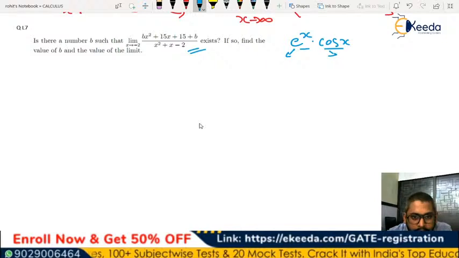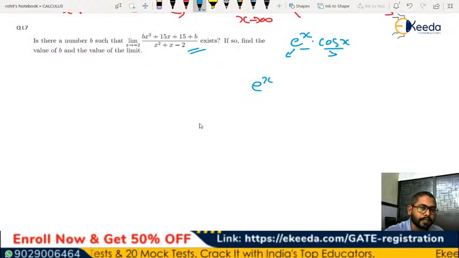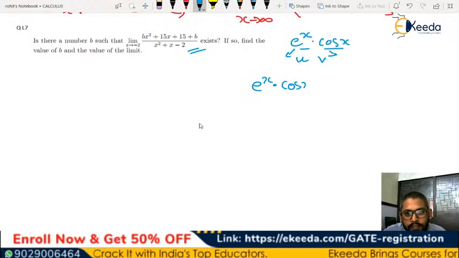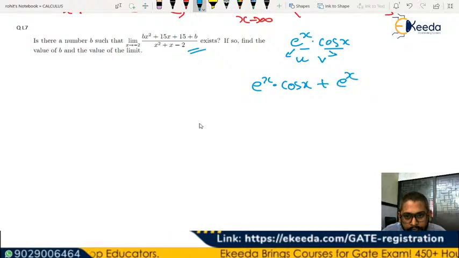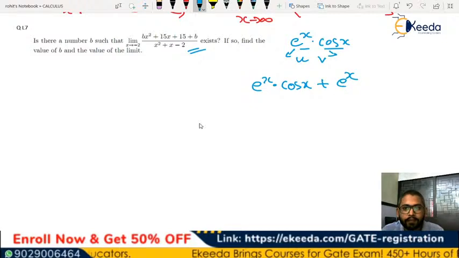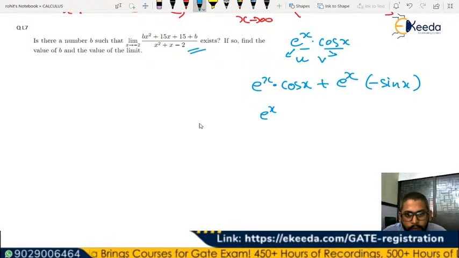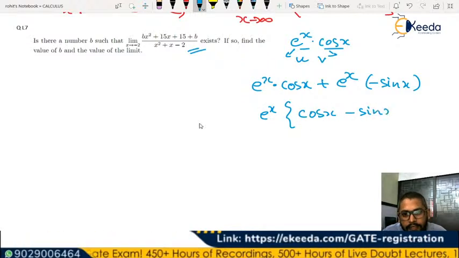So it is going to be e to the power of x. If I am differentiating e to the power x, it will remain e to the power x into v. Let's say this is u, this is v, into cos x plus, let's keep u like that and differentiate v. So this is going to be minus sin x. Now you can take e to the power x common and write it as cos x minus sin x.